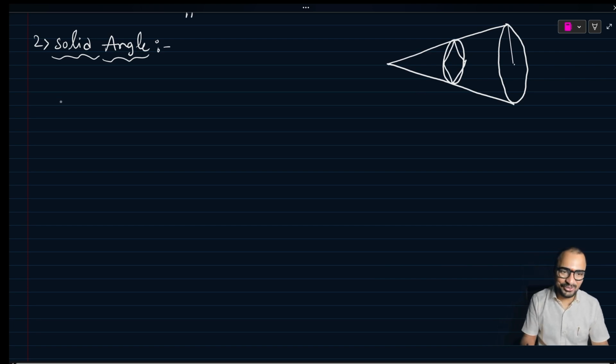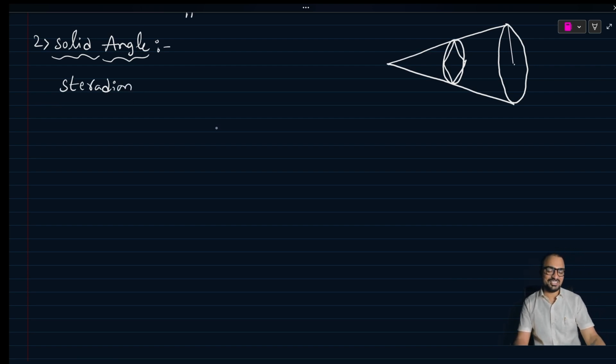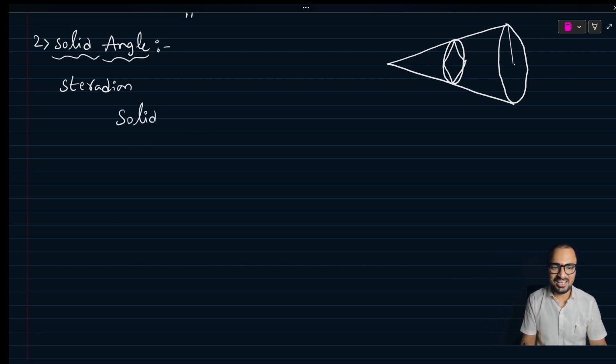What is the SI unit? We can write steradian. Steradian is the SI unit of this solid angle. But how to represent the solid angle? Yes, we can write solid angle is equal to surface area.